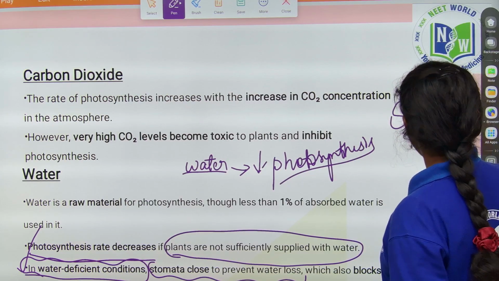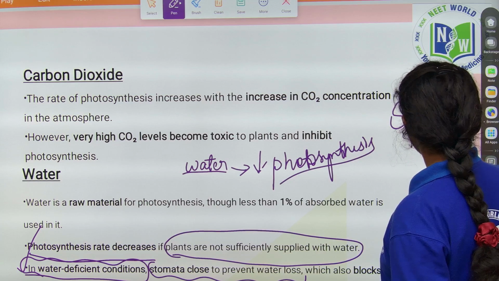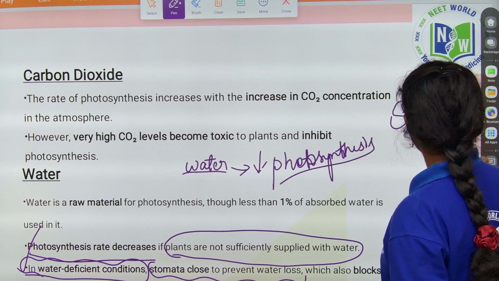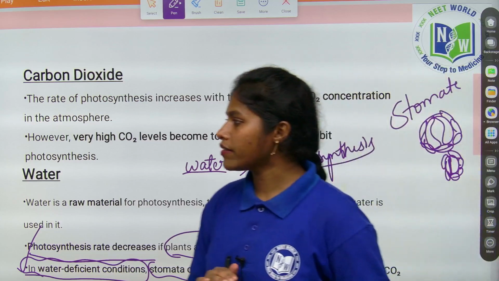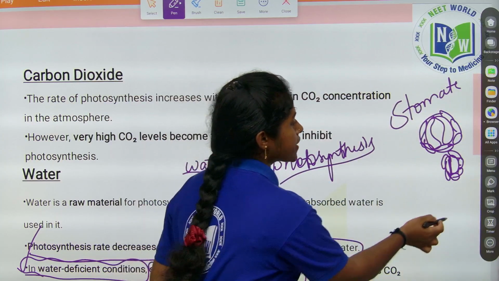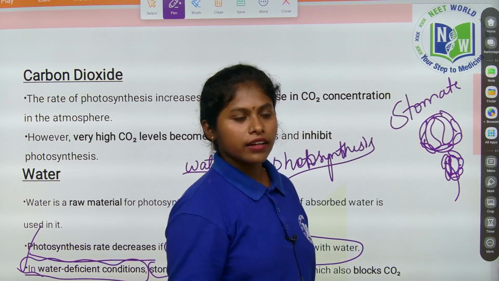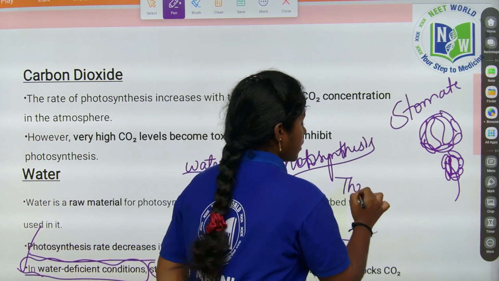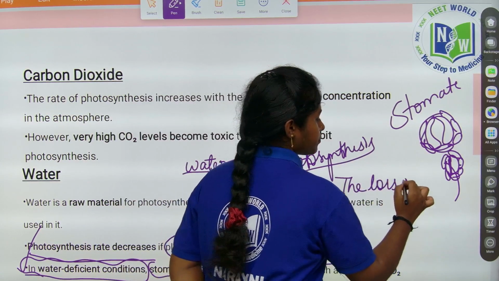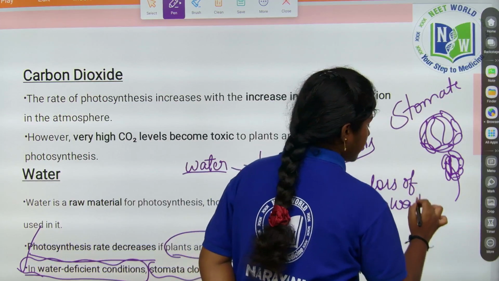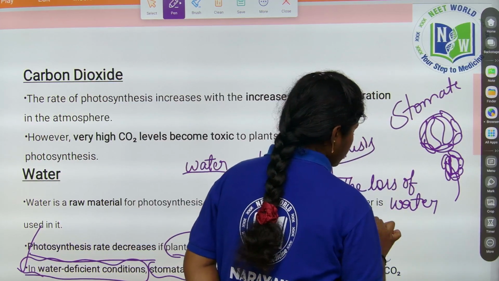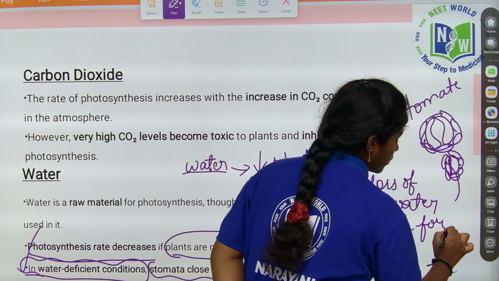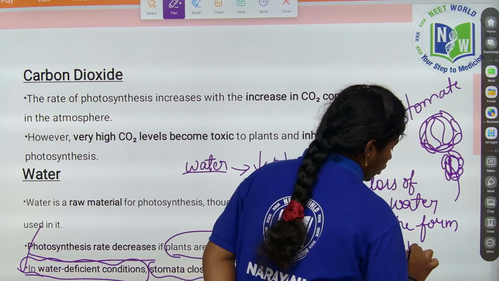So if the stomata is closed, what will happen? There is no exchange of gases. And the loss of water from plants in the form of water vapor, we call it transpiration.